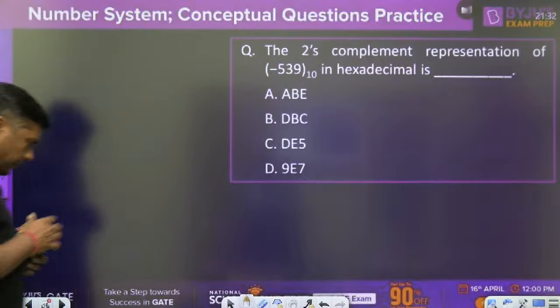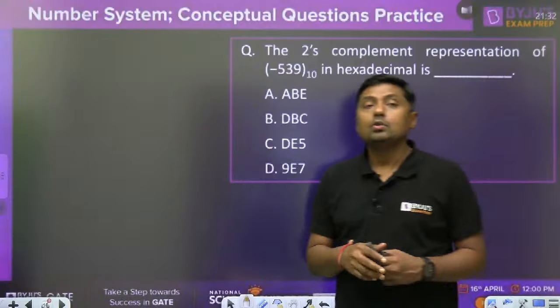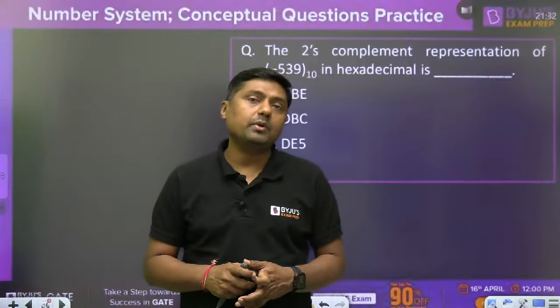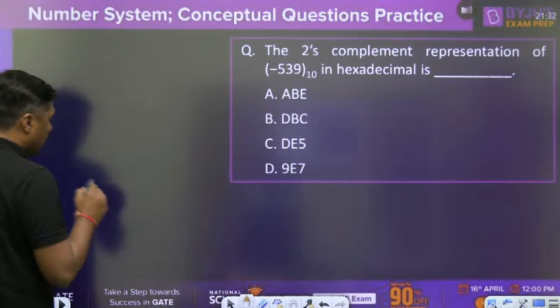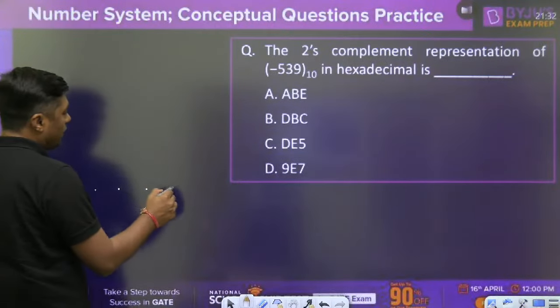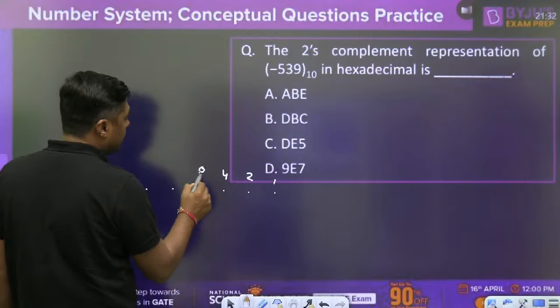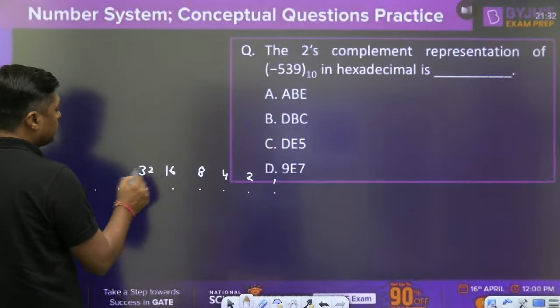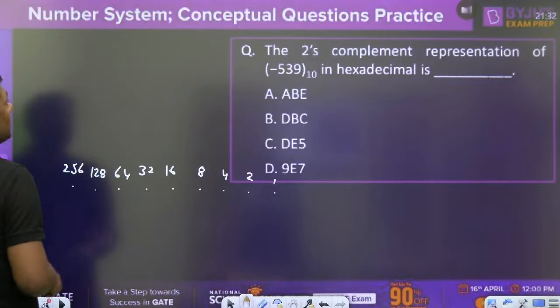Then to represent 539, how many bits are required? 9 bits are required. 1, 2, 3, 4, 5, 6, 7, 8, 9. What is the weight? 1, 2, 4, 8, 16, 32, 64, 128 and 256.